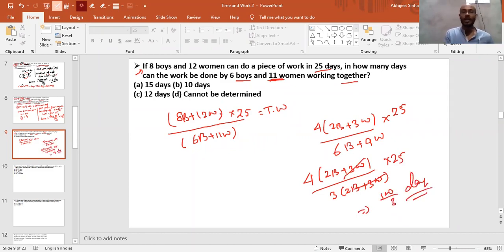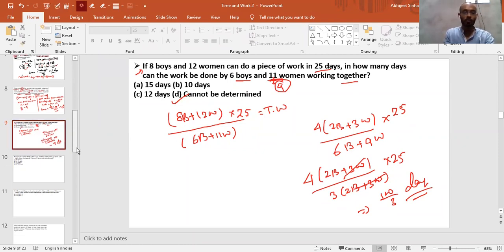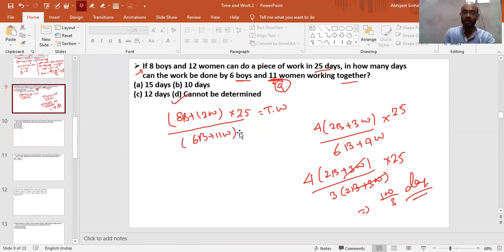Are you getting my point or not? If the numerator and denominator parts of b and w get cancelled out, definitely we can answer. In other words, if the efficiency is known or if more data is given, then also we can answer. So if the question is changed a bit, only 9, the question can be answered, but in the given data, the question cannot be answered. So the answer for this particular question is cannot be determined. I hope this is clear to you, in what condition we can answer this question.